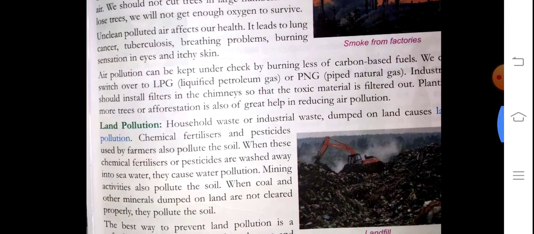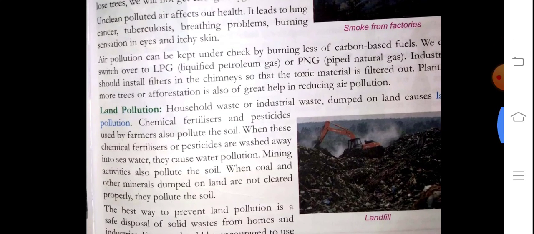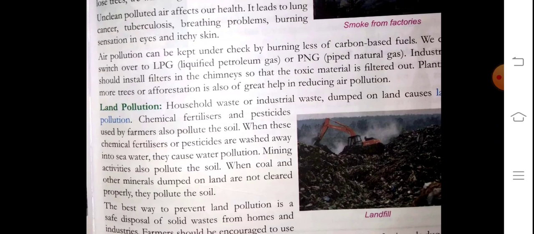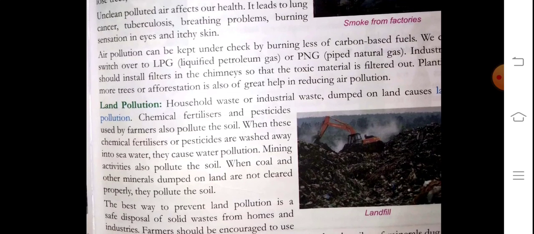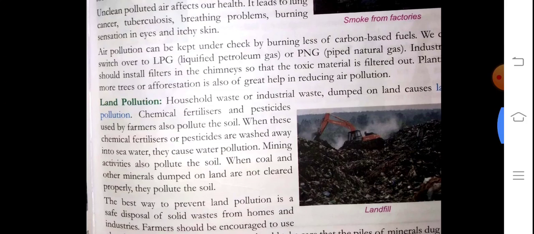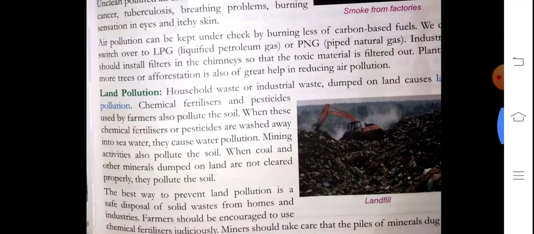Air pollution can be kept in check by burning less carbon based fuels. We can switch over to LPG, liquefied petroleum gas, or PNG, piped natural gas. Industry should install filters in the chimneys so that the toxic material is filtered out. Planting more and more trees, or afforestation, is also a great help in reducing air pollution.